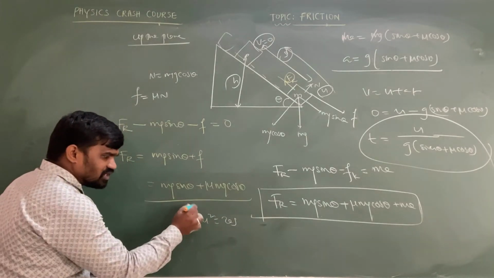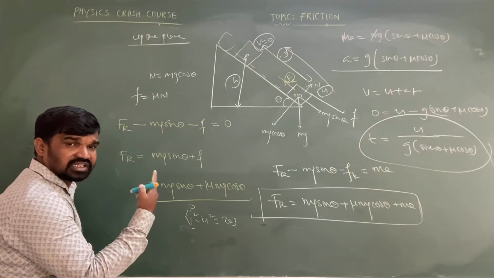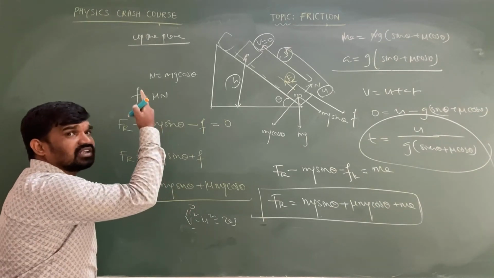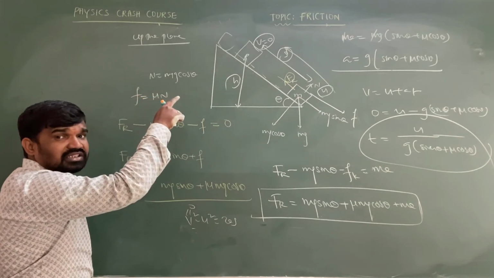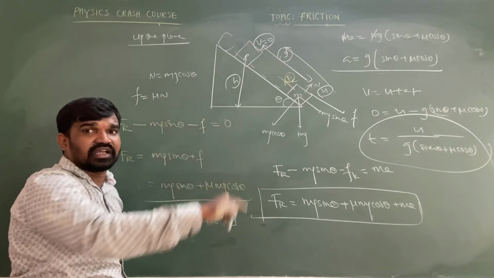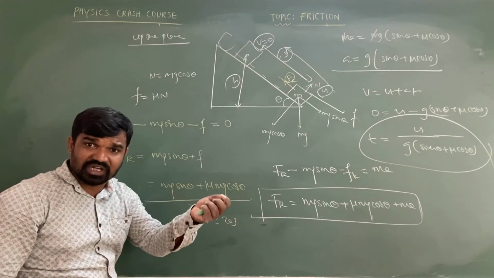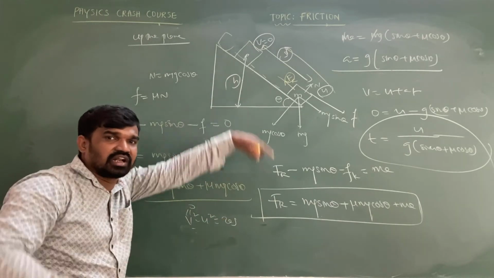So v value is equal to 0. A is a deceleration because it is going in upward direction. As it is going upward, the acceleration is acting opposite to the velocity. Acting opposite to the velocity means what happens? Velocity is decreasing, so somewhere the velocity is going to become 0. Velocity upward, acceleration downward, so it is a decelerated motion, sir.